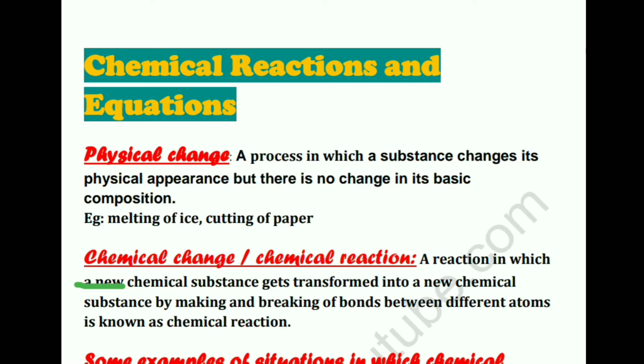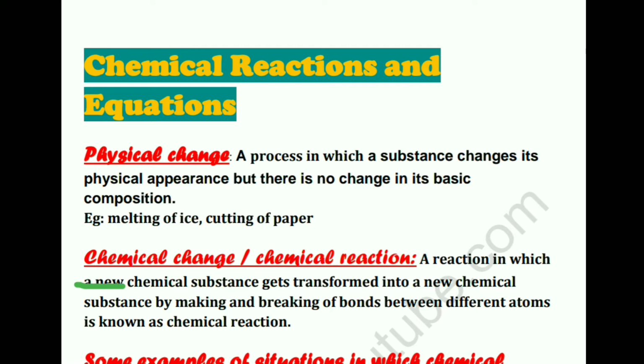Now, unlike the physical change, in case of a chemical reaction, the basic chemical composition of a substance changes, and that is why there is formation of a new substance. But it's not that the atoms of one substance are changing. No, there is only making and breaking of bonds between the atoms, and this gives rise to new substances. Since the change is taking place at the atomic or molecular level, we call it a chemical change or a chemical reaction. It is giving rise to a new substance.